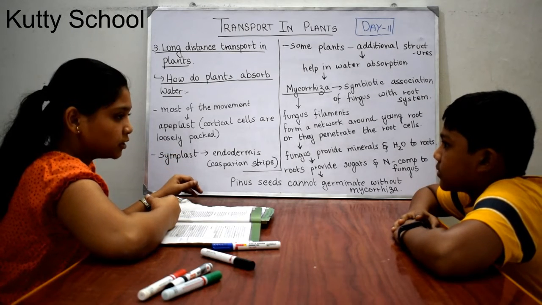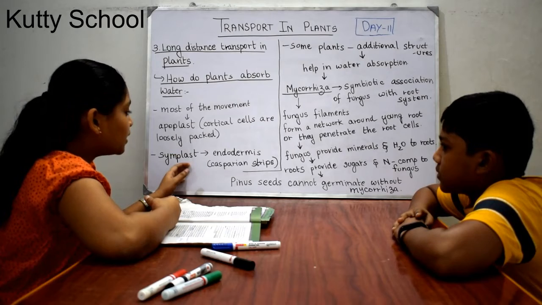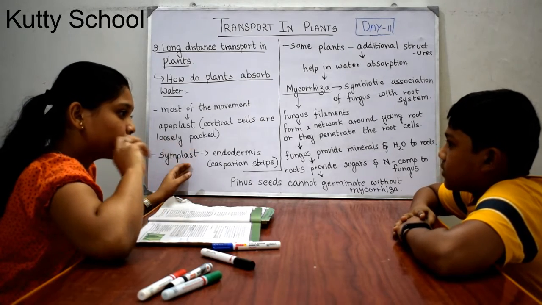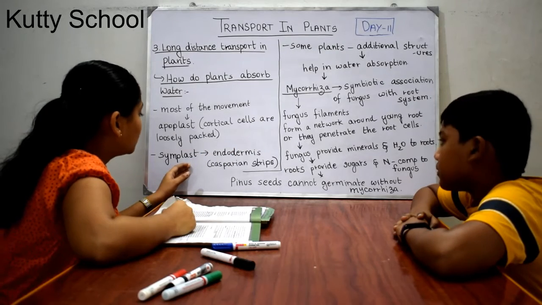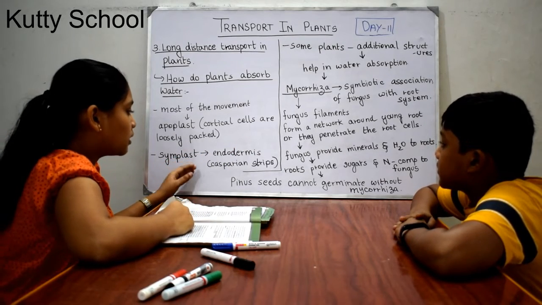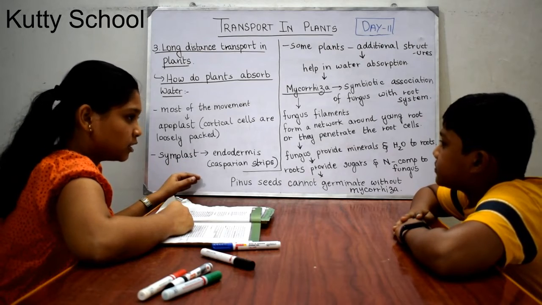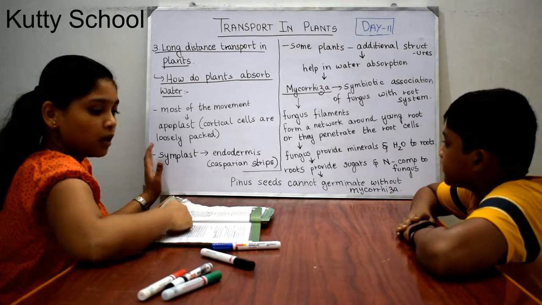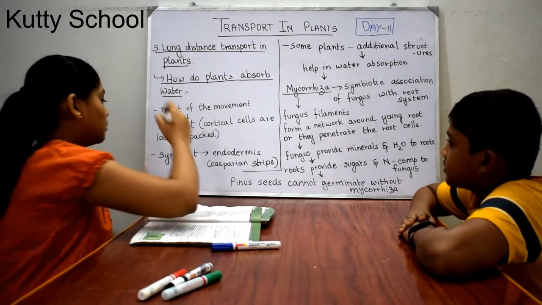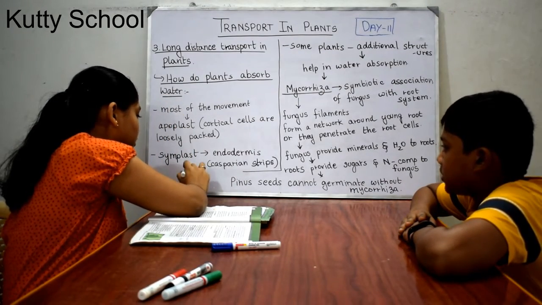The endodermis has Casparian strips, which are strips around the cells.